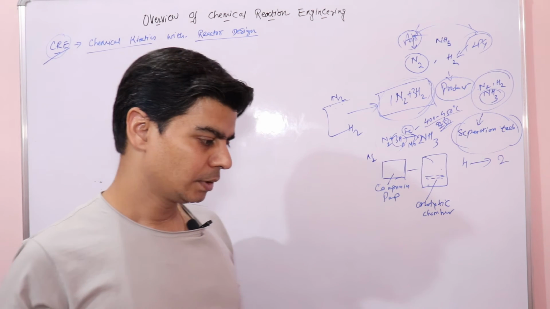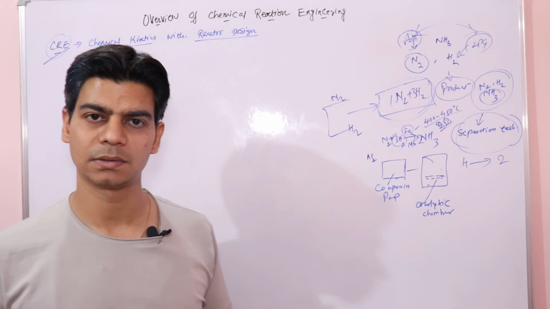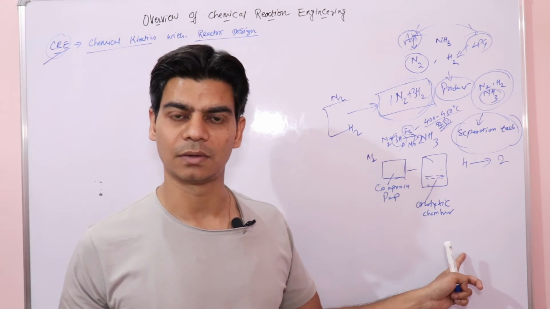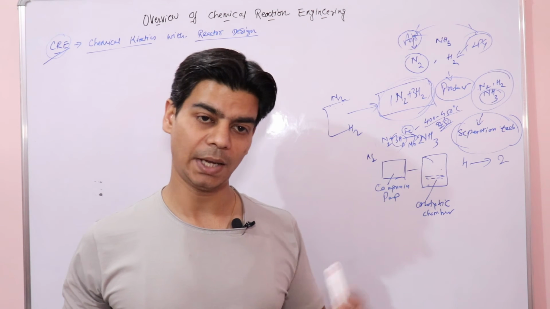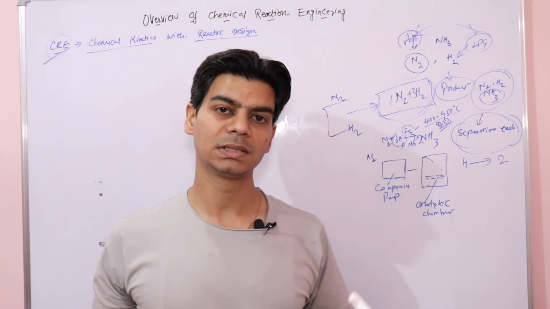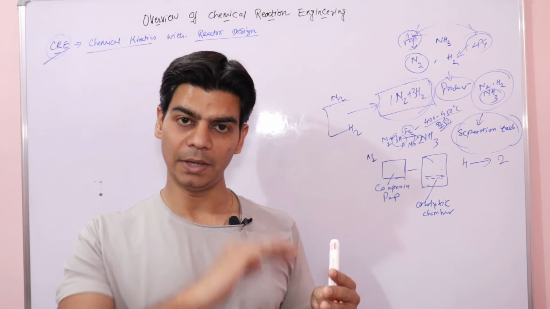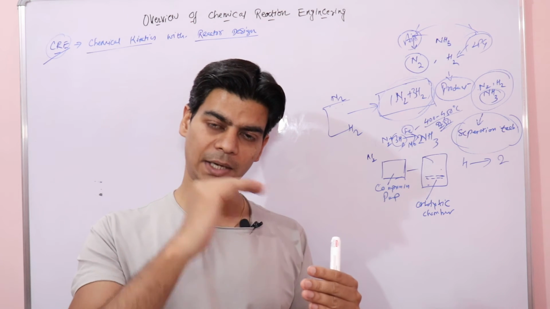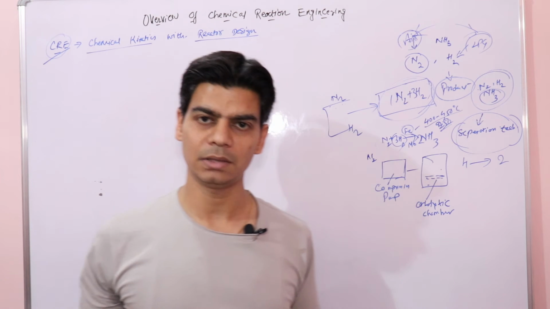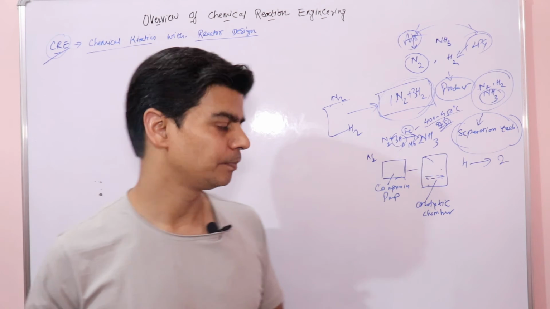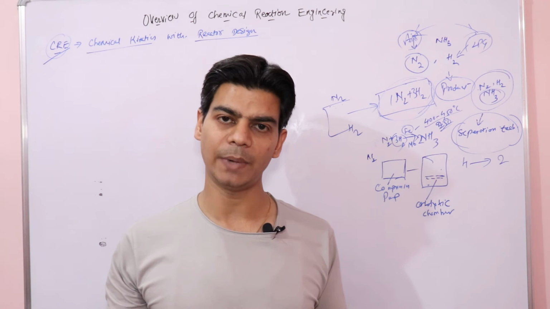Because we have studied the concept of activation energy in chemical kinetics, right? When you increase the temperature, you are increasing the energy of reactant molecules. So when the energy of reactant molecules is increased by increasing temperature, more molecules have energy equal to or above the threshold energy, if you remember the collision theory that we have studied in chemical kinetics. Once they have the threshold energy, then they would be able to pass that energy barrier to form the